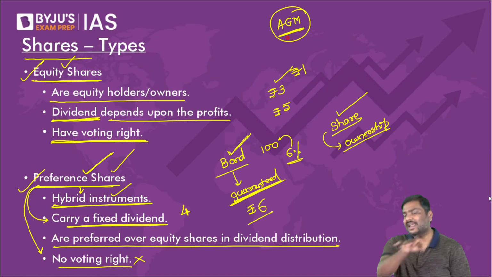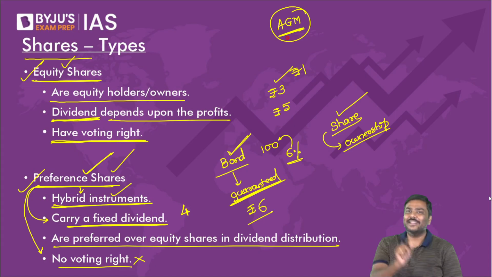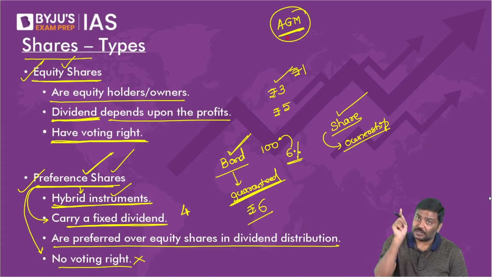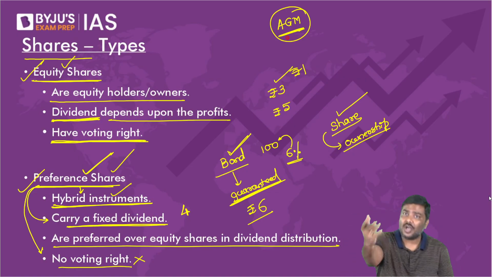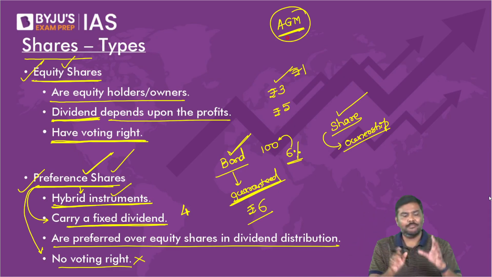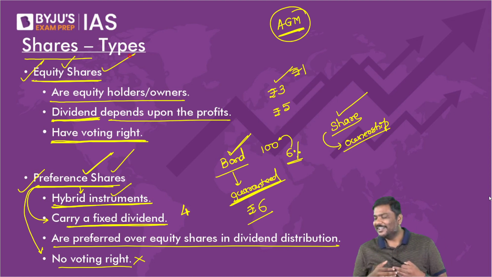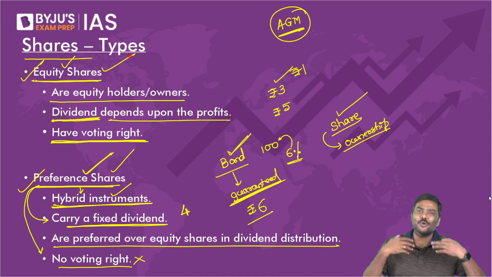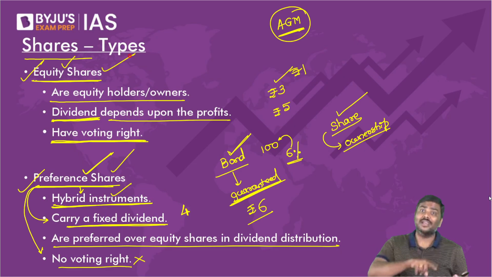What do you think happens in an annual general meeting? They will ask you for voting. Even without going, you can appoint someone to vote in your favor. Even if they do not ask you to come physically, they will send mail asking you to vote. Voting is a very important part and parcel of equity shareholders. You should be proactive and participate. Only then you'll understand that voting right is also there.